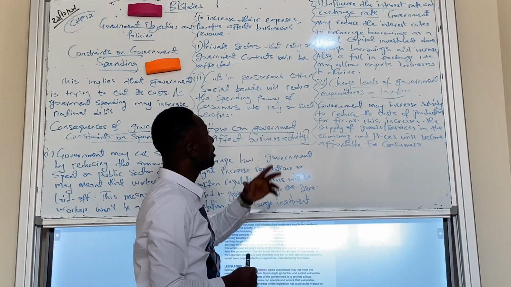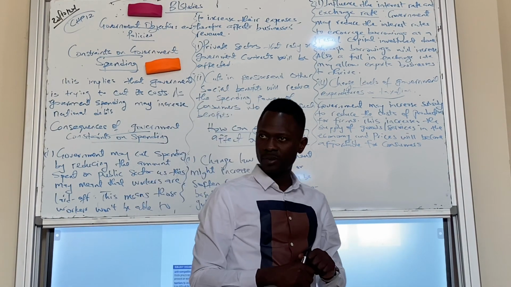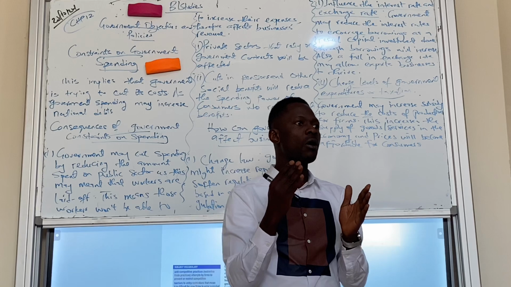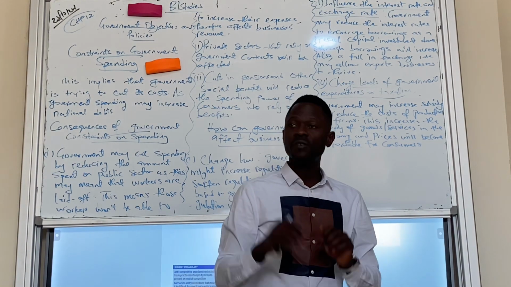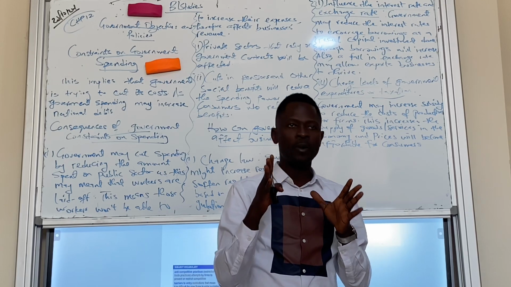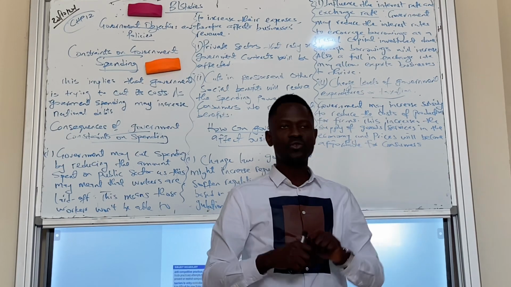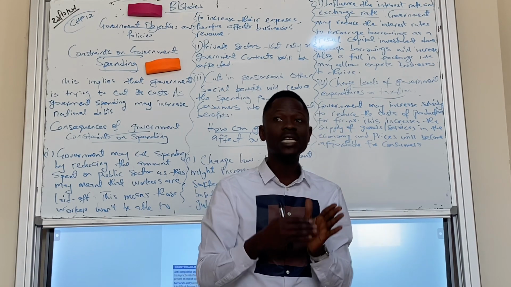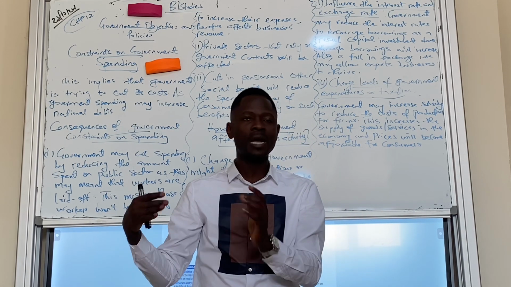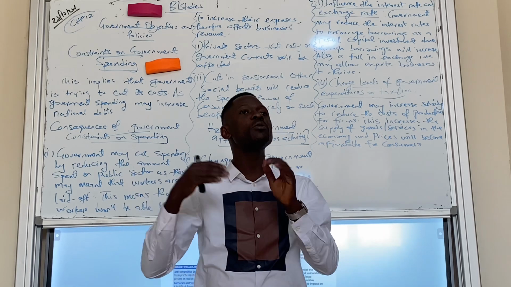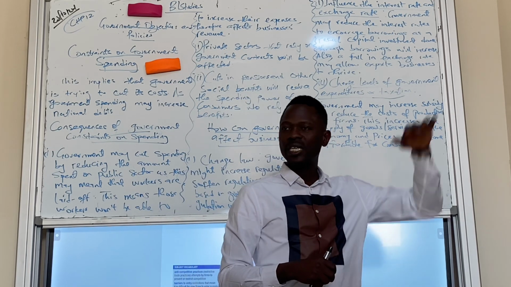The second one, influence the interest rate and exchange rate. Interest rate is the price of borrowing and the benefit of saving. So if government wants to encourage borrowing, government might reduce the interest rate. If government reduces interest rate, it allows businesses that need to borrow or that need to invest in capital goods through borrowing to be able to borrow from the banks, because the interest rate has fallen.